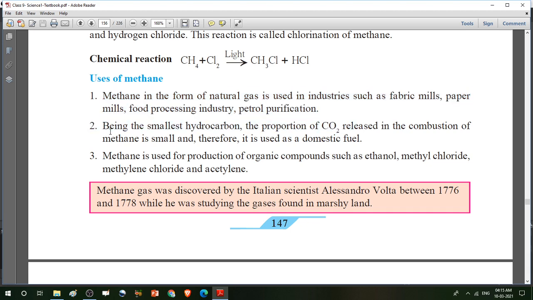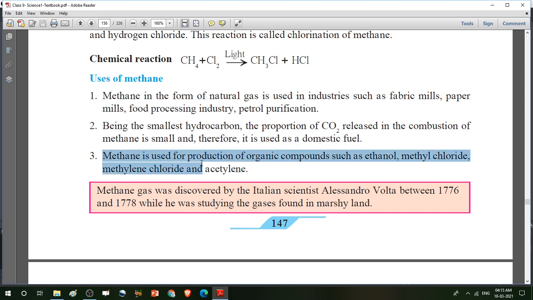Then, being the smallest hydrocarbon, the proportion of carbon dioxide released in the combustion of methane is small. Why? Because this is the smallest hydrocarbon. So the carbon dioxide released in the combustion of methane is small, and therefore it is used as a domestic fuel.